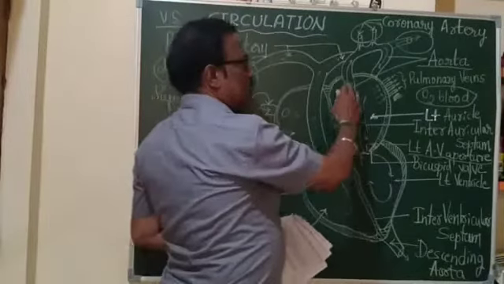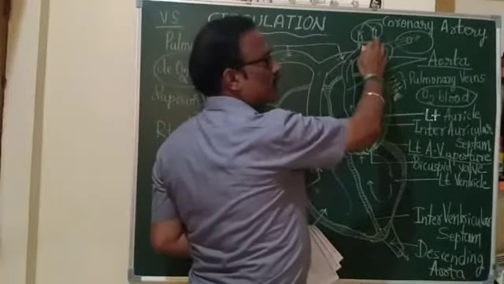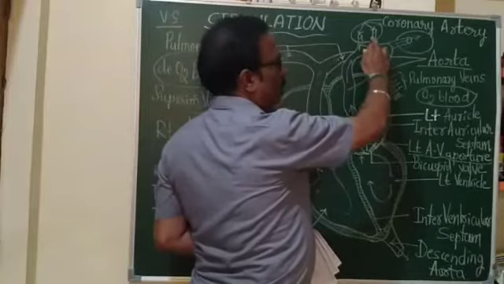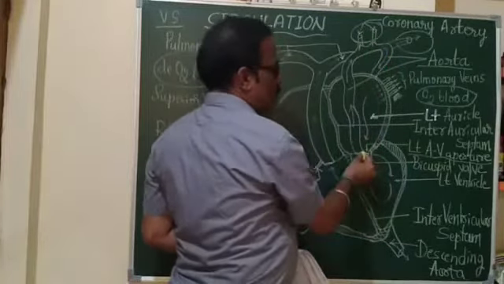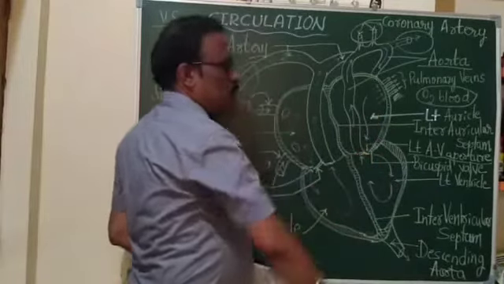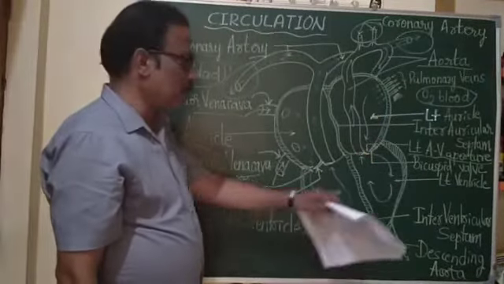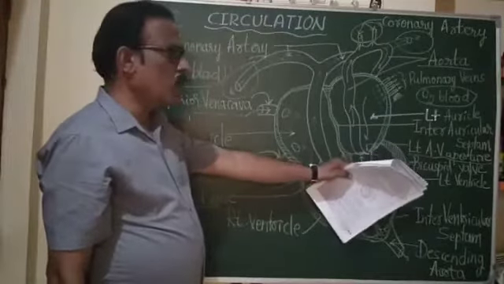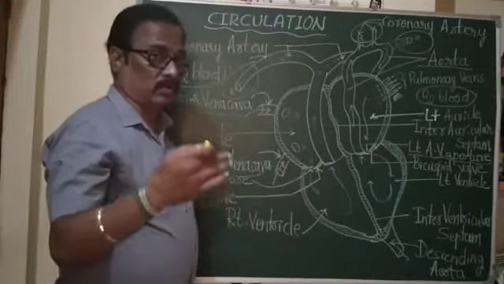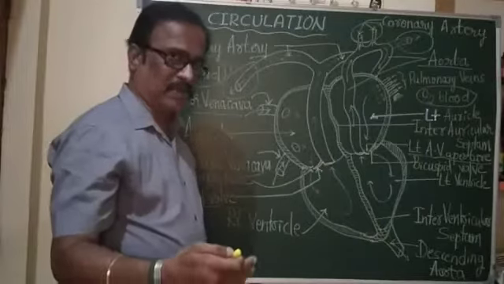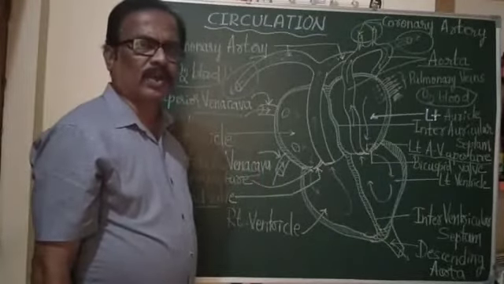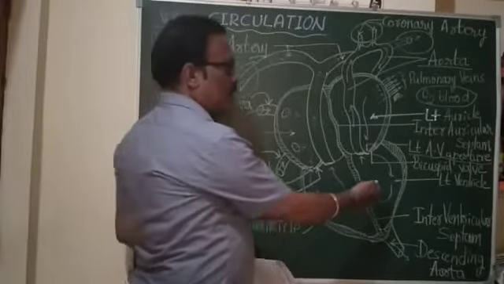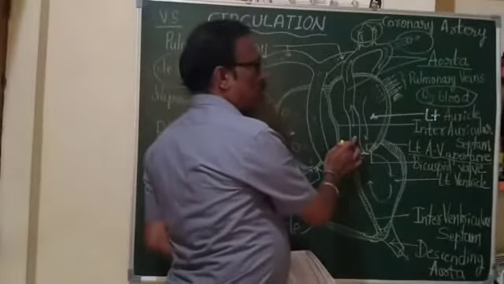So after its emergence, it gives rise to these two branches, coronary arteries, and this aorta is also provided with semilunar valve, and that semilunar valve only allows forward flow of blood, not the backward flow of blood, that is from left ventricle to aorta.